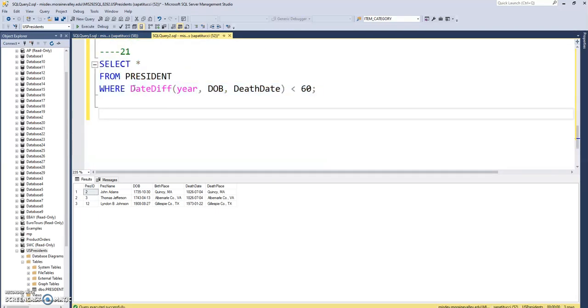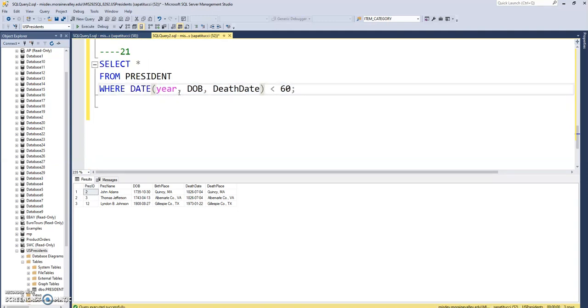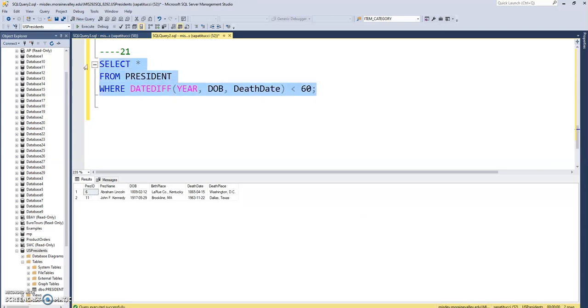Okay, we want to know where the date diff, looking at years here, between the date of birth and the death date is less than 60. Let's run that. Just those 2, okay? And assassinations. So, yeah, that's interesting.